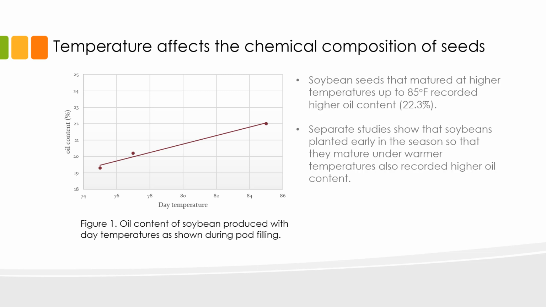Separate studies show that soybeans planted early in the season so that they mature under warmer temperatures also recorded higher oil content. So if you are a soybean farmer wanting to improve oil content in your crop, you will have to time your planting such that your soybeans can mature when the temperature is around 85 degrees Fahrenheit.